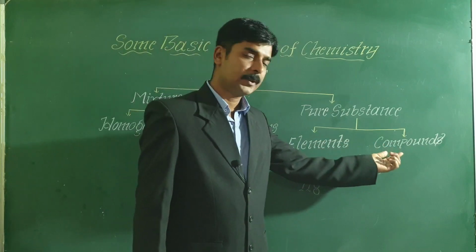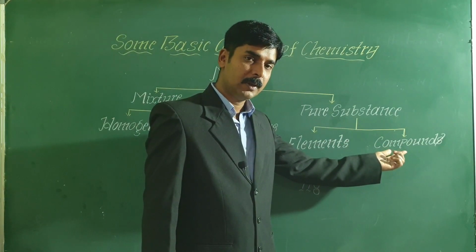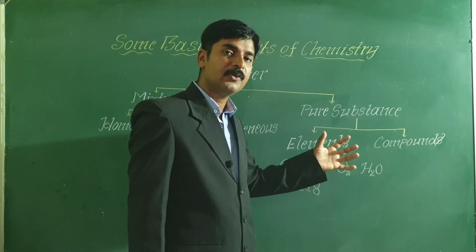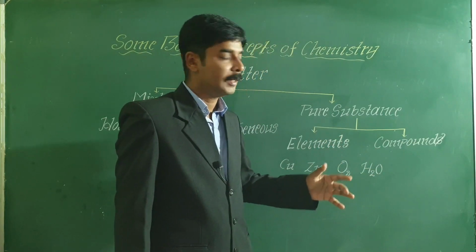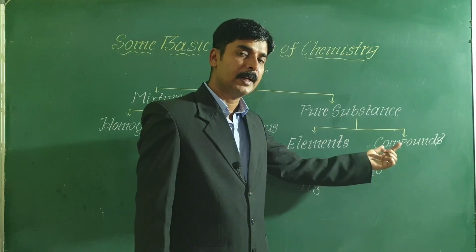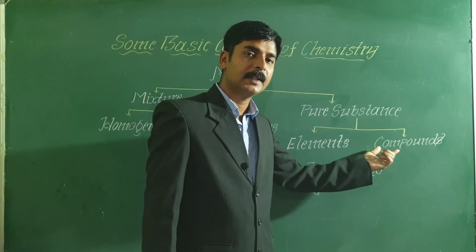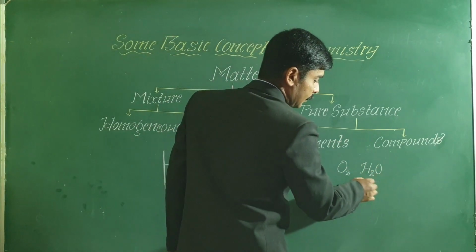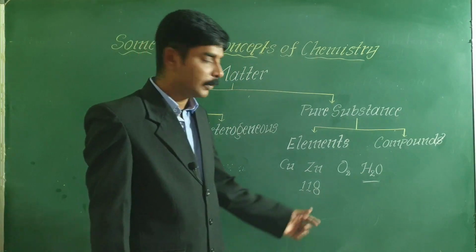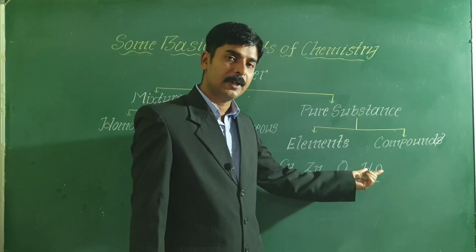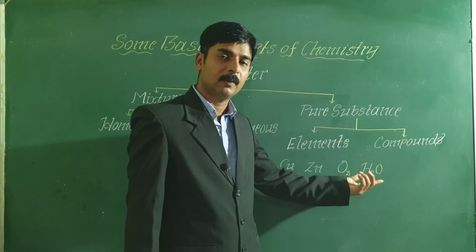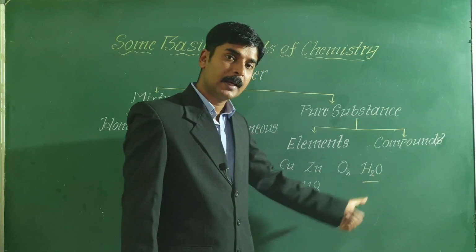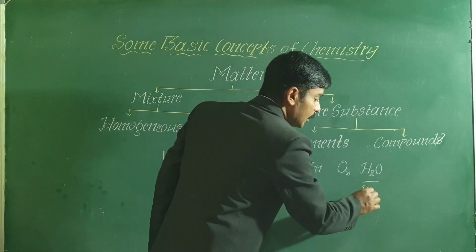Next, compounds. A compound is formed when two or more elements combine in a fixed ratio by mass. For example, if I take water, you collect water from any source. It may be tap water or pond water or well water or rain water. It always contains hydrogen and oxygen combined in the ratio 1:8.